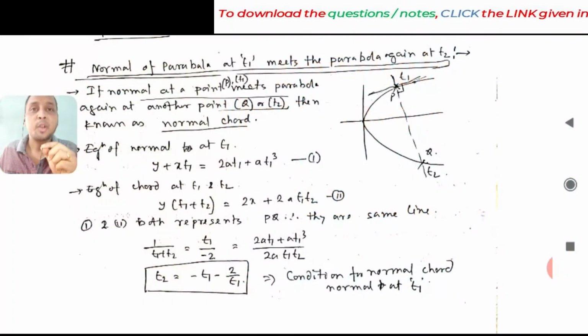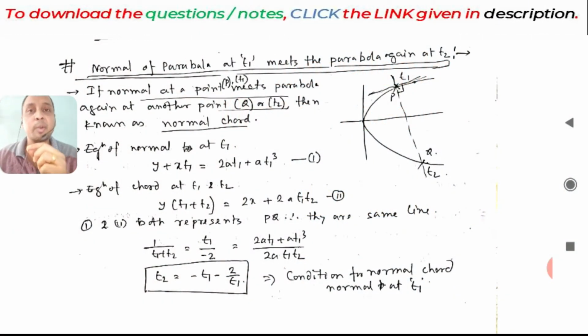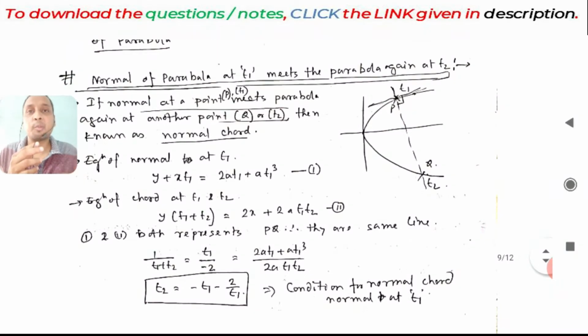Okay students, welcome you all to this new lecture in intermediate level. So today we will see, suppose a normal is given at T1 and it is again meeting the parabola at the point T2. So it becomes a normal chord. So what is the condition of normal chord that you can say? That we will see. Okay, then let's see this.